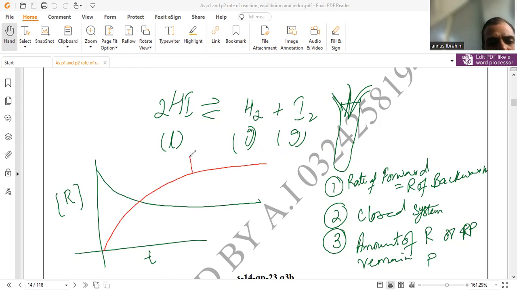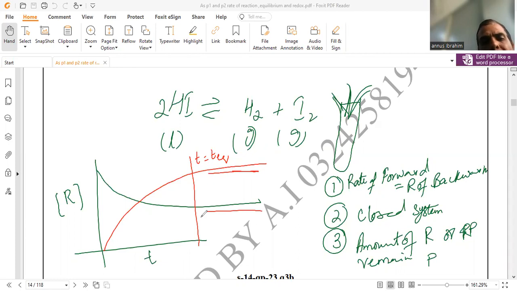So here is a time where the reaction mixture becomes time equivalent to equilibrium time. The interesting fact is that when the equilibrium is achieved, neither the amount of the product nor the reactant will be changed, unless you put some stress on the chemical equilibrium. Under the certain condition, once the equilibrium is maintained, you don't try to change the equilibrium with any external factors, which are temperature, pressure, and concentration.